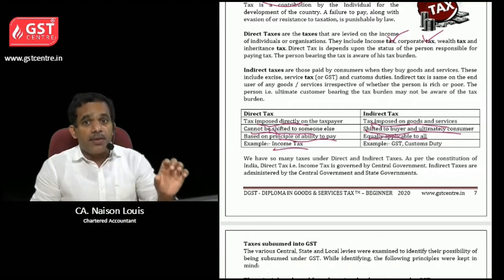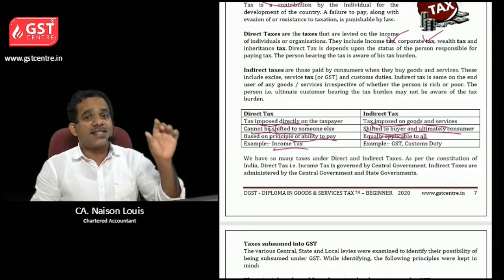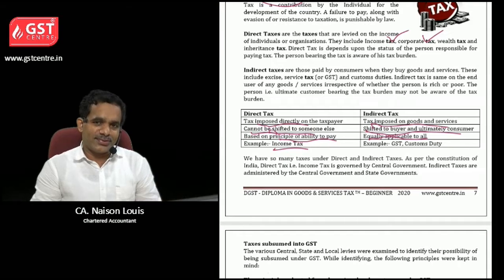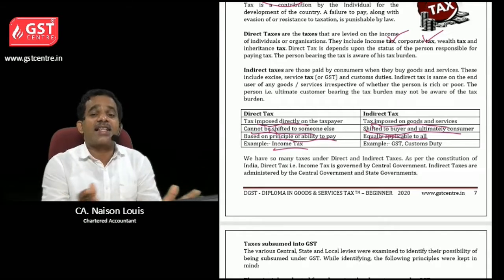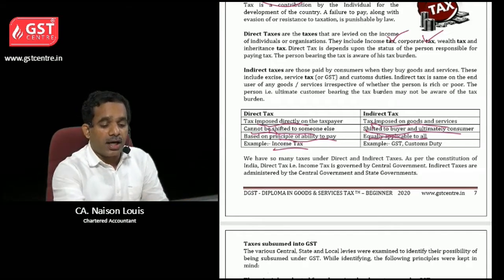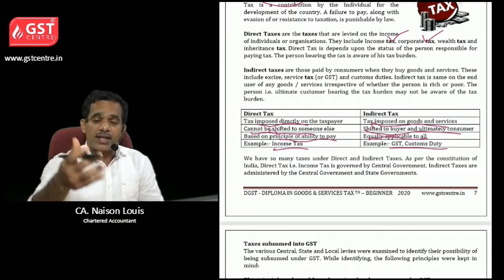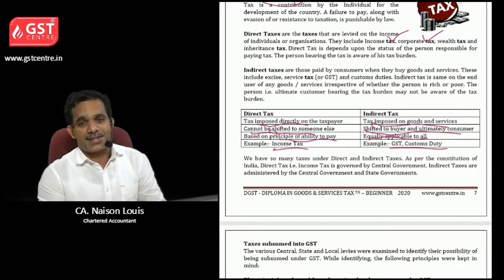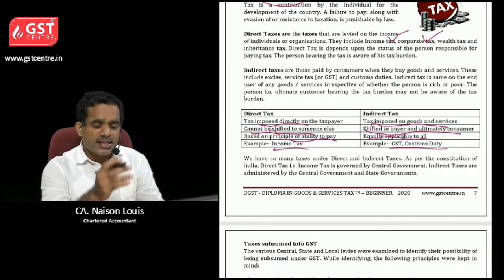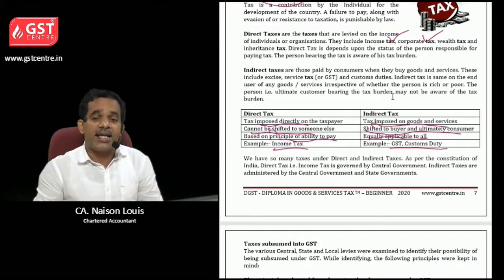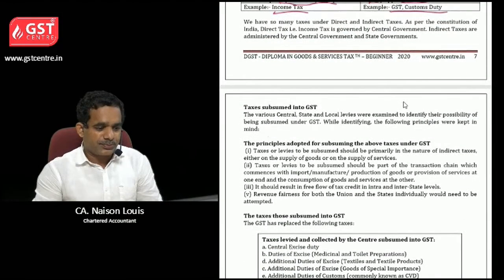The same price they have to pay, the same tax they have to pay. So GST and customs duty are the examples of indirect tax. So this is the main difference between direct tax and indirect tax. Hope it is clear to you.